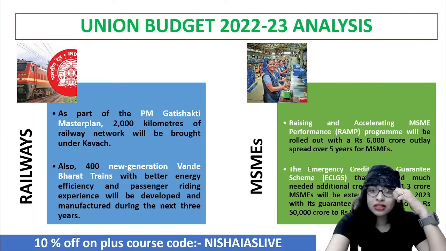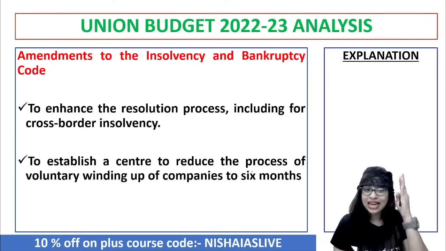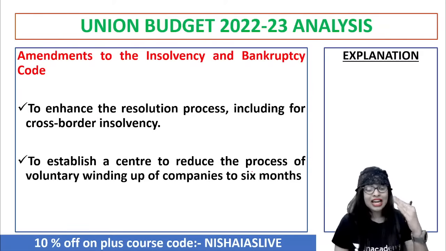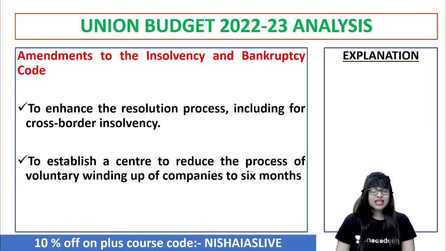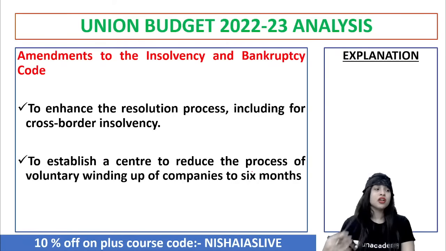And now the International Arbitration Center, that is basically in the GIFT City of Gujarat. They want to make sure that foreign universities are permitted to operate to increase the exposure of our country, India. And with regard to the insolvency and bankruptcy code, amendments will be made. Why? Because when there is a dispute, you have to solve it. So to improve the resolution process to solve disputes, including cross-border insolvency, a few changes in the Insolvency and Bankruptcy Code, IBC, have to be done. Only then can you carry forward the activity properly. You understand? At the same time, they want to establish a center to reduce the process of voluntary winding up of companies to within 6 months.